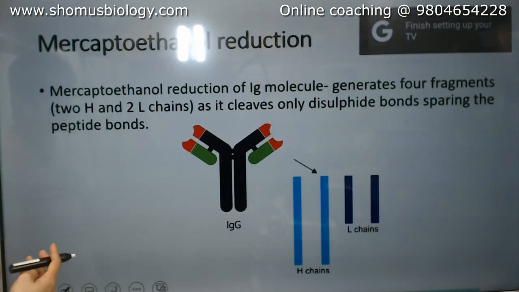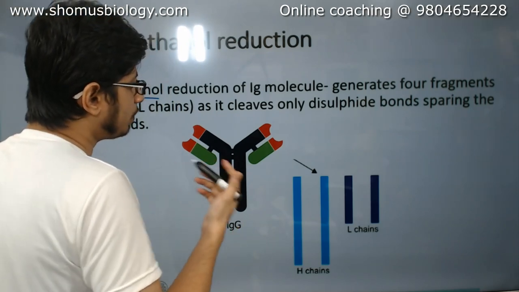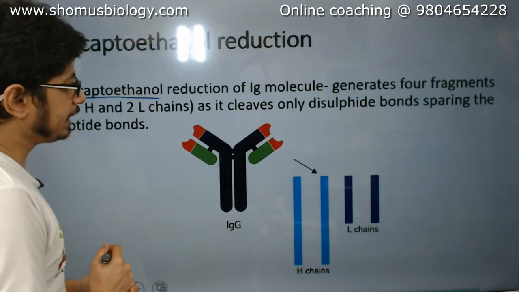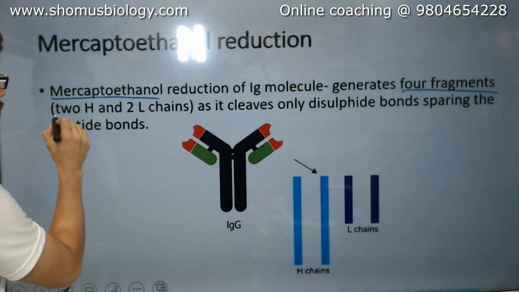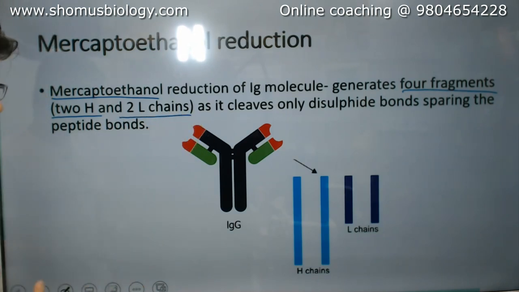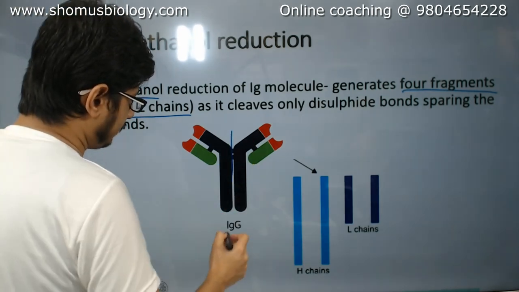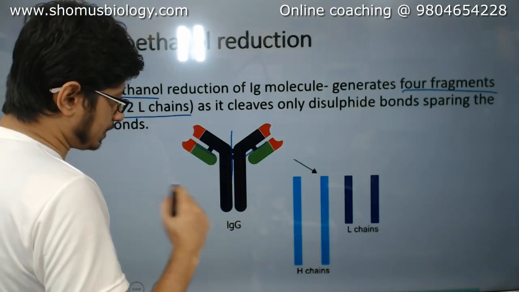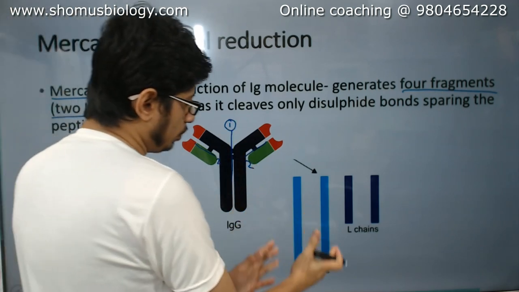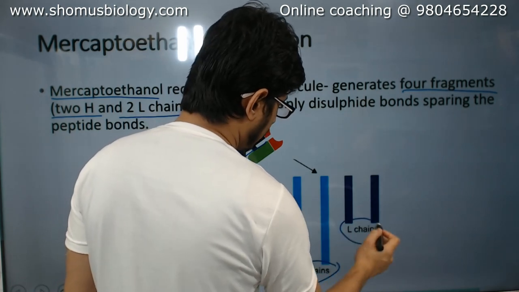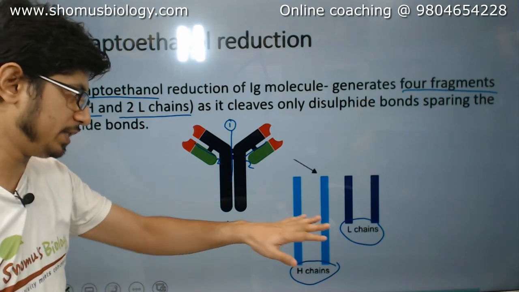And the last one is mercaptoethanol reduction. Mercaptoethanol reduction simply generates 4 fragments: 2H and 2L chains. Basically, mercaptoethanol separates the heavy chains and light chains from each other. One cleavage site is here, the second site is here. So 2 heavy chains and 2 light chains, H for heavy chains, L for light chains. A total of 4 fragments will be separated.